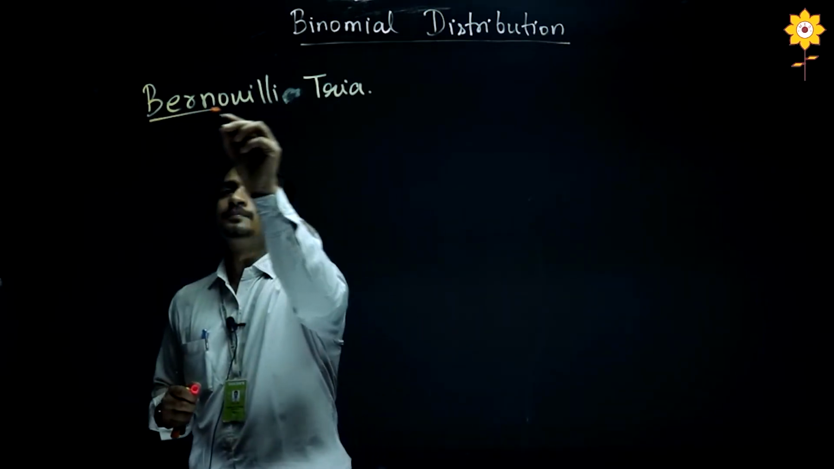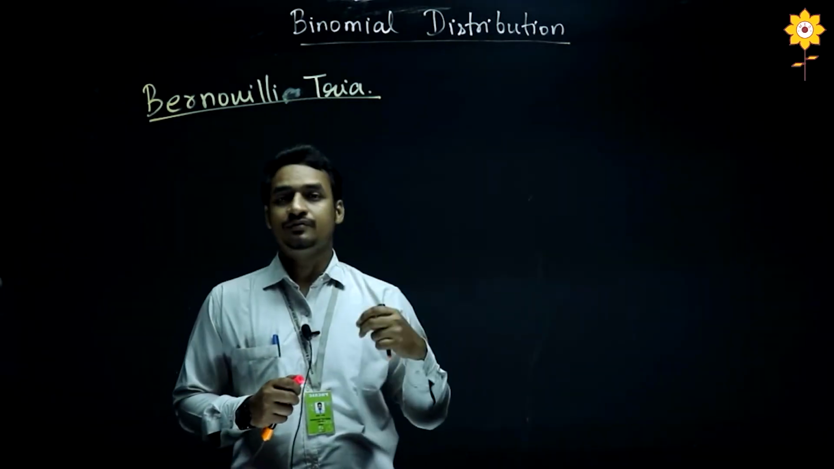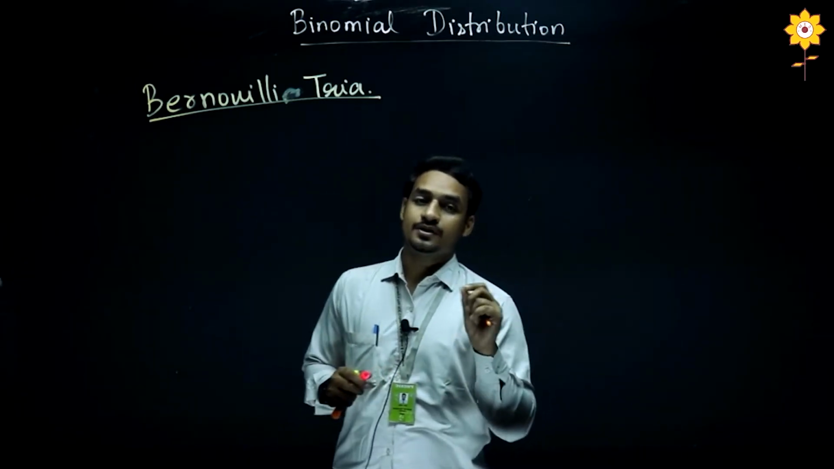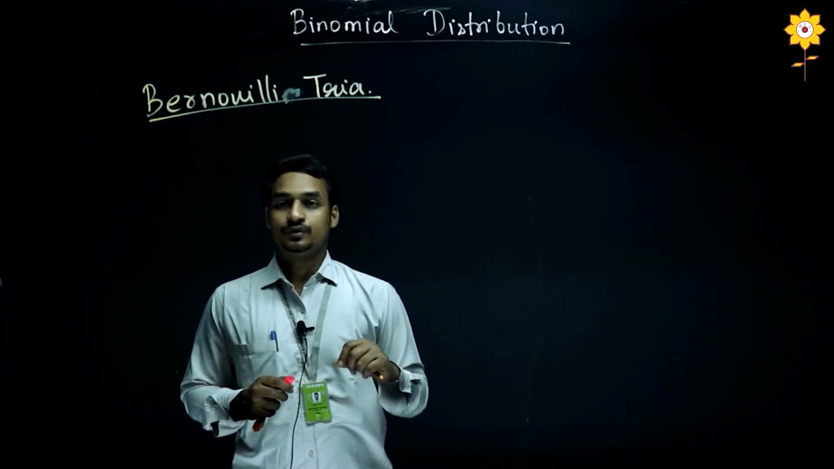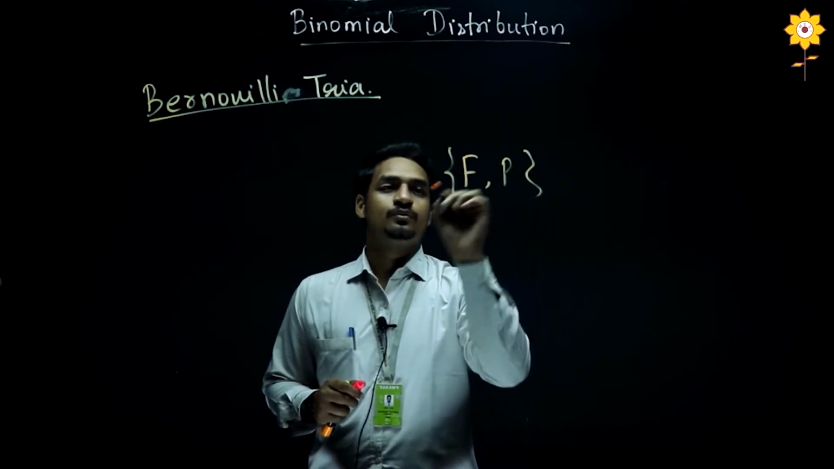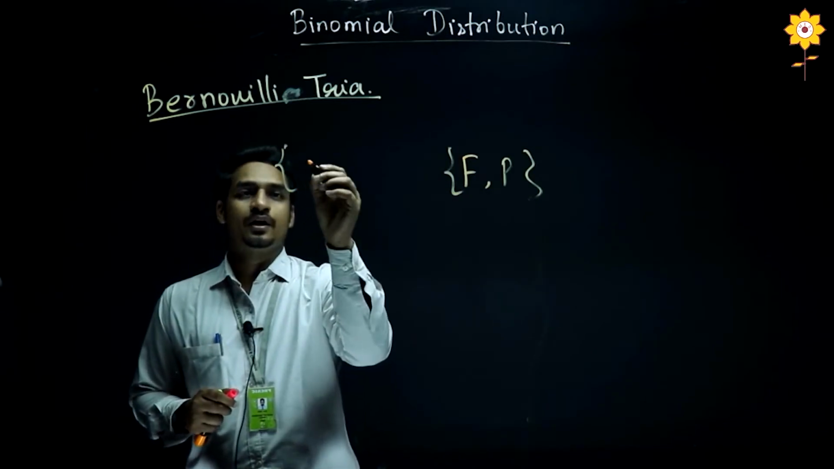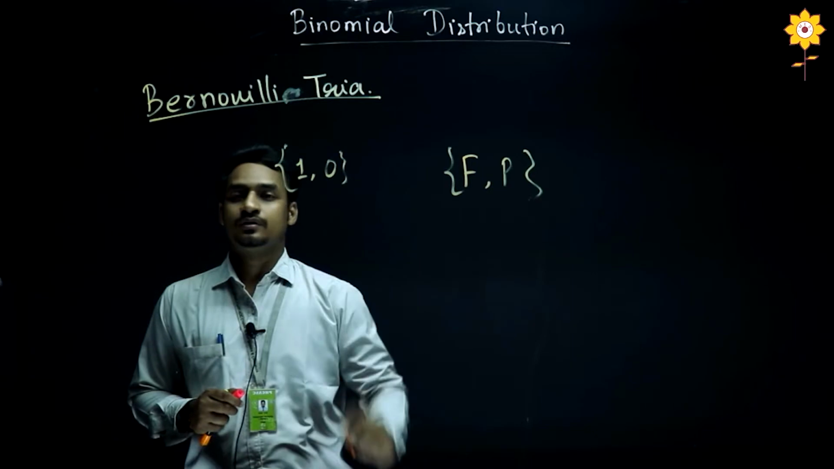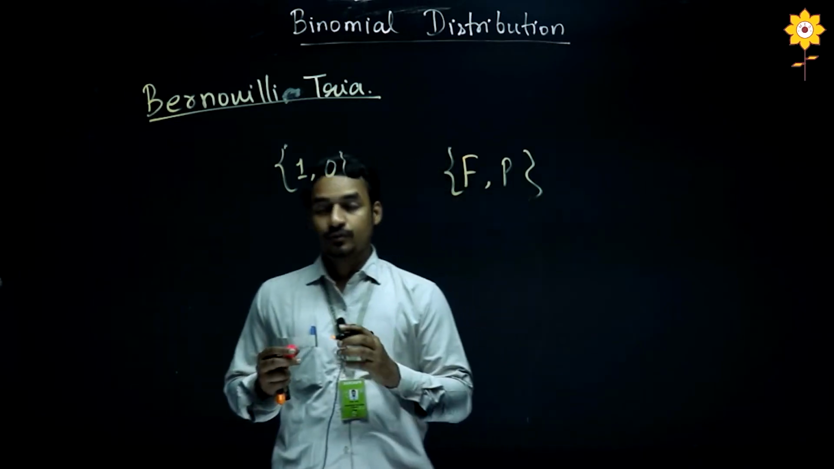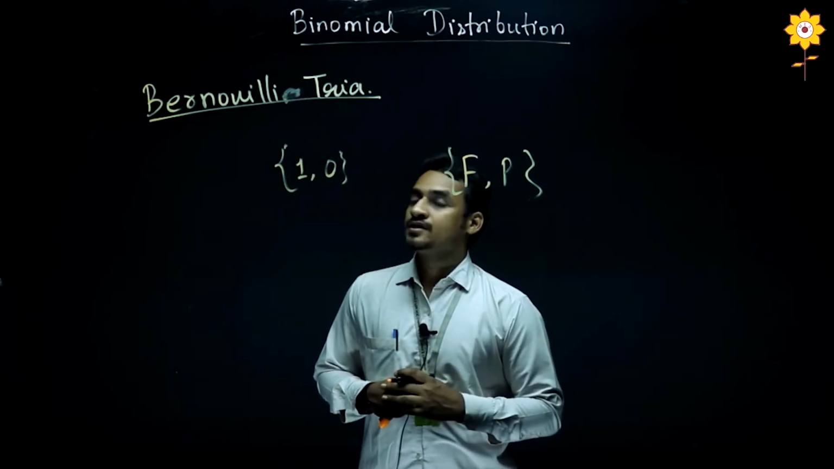Now suppose a student is giving an exam, then there can only be 2 possibilities. Either he or she will fail the exam or will pass the exam. So we can denote the outcomes as fail and pass. So this also becomes a Bernoulli trial. And similarly, we can denote success by 1 and failure by 0. So this is also a Bernoulli trial. So a Bernoulli trial has only 2 outcomes. One outcome can be considered as success and the other outcome can be considered as failure.